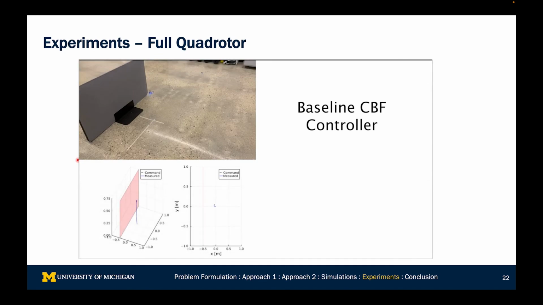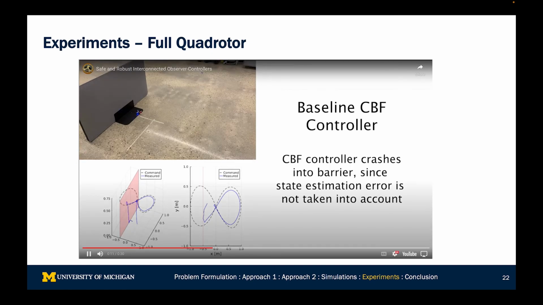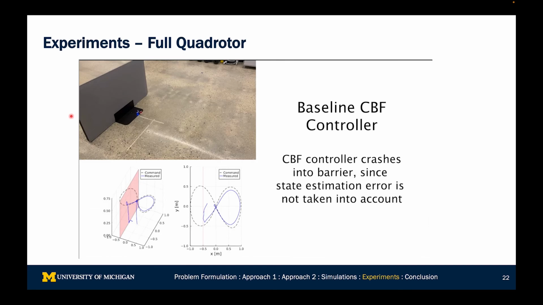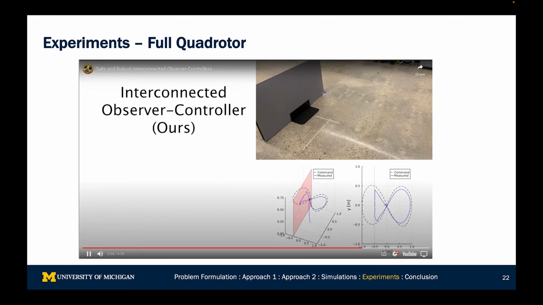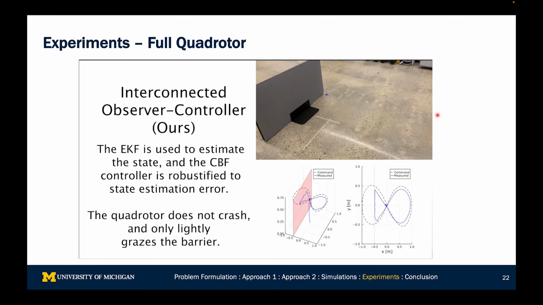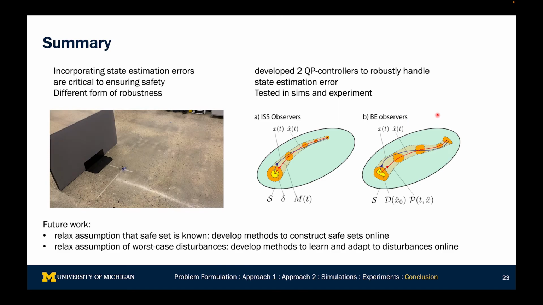So here we've got the quadrotor trying to fly a figure of 8 trajectory, and it knows about the barriers. It's trying to stop there, but as you can see, it did crash. So even though we have a control barrier function to prevent it from going into the wall, it still crashed because of the state estimation error. And here's our approach. It still tries to follow this figure of 8 trajectory, but it is aware of the barrier and it's aware of the state estimation error. Therefore, it doesn't crash into the barrier. It's able to complete the task safely.